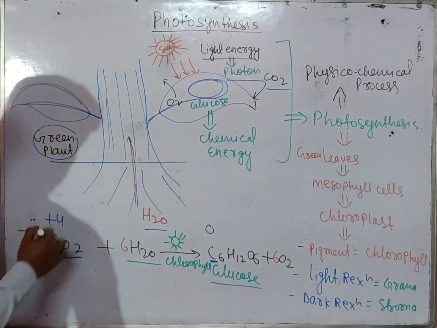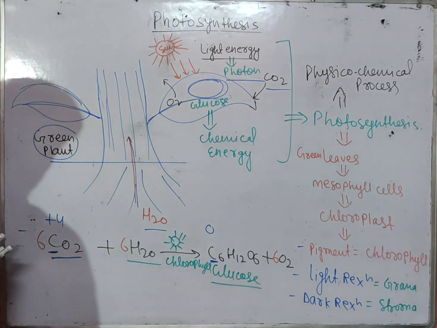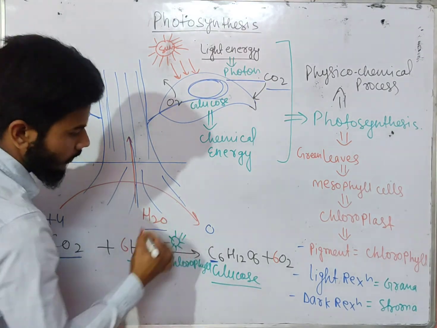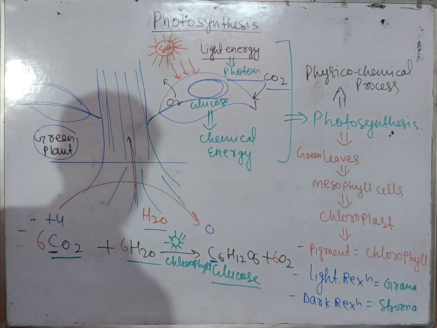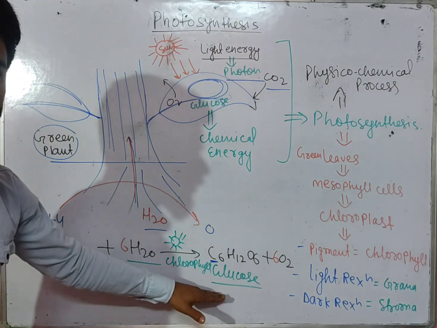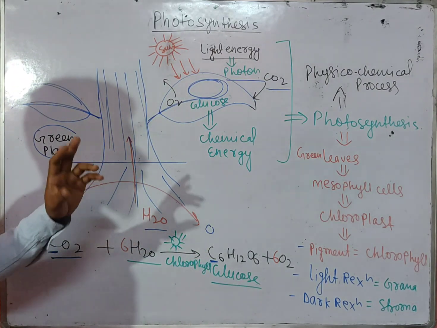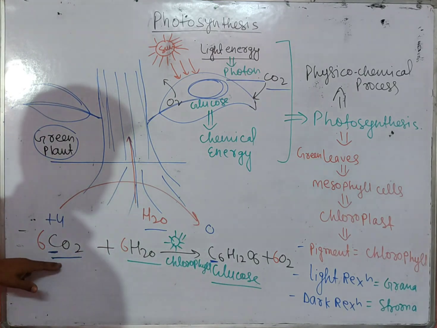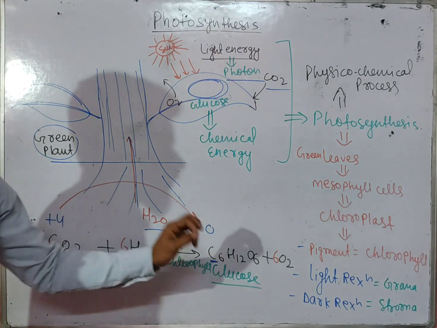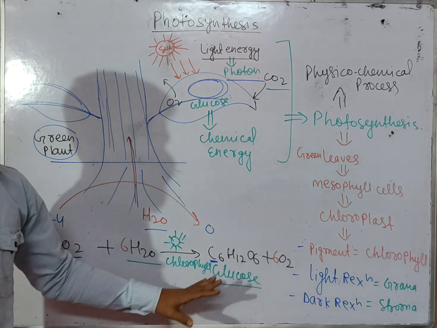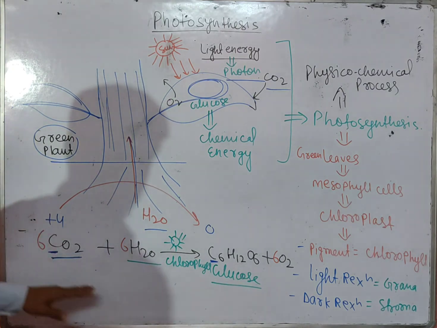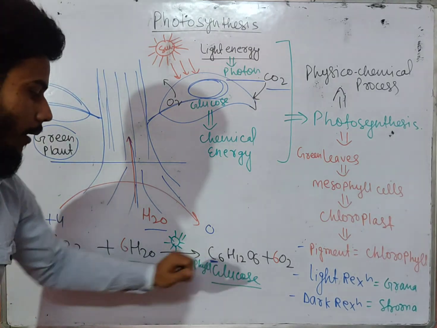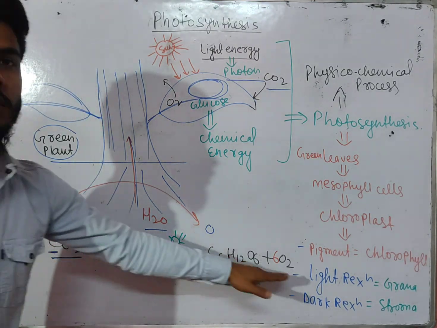So can we say that carbon dioxide is reduced, there is reduction of carbon dioxide into carbohydrate. So photosynthesis can also be defined as a process where carbon dioxide is reduced to carbohydrate, and the simplest form of carbohydrate here is glucose. Getting my point? The CO2 is getting reduced to form carbohydrate and the water is oxidized.